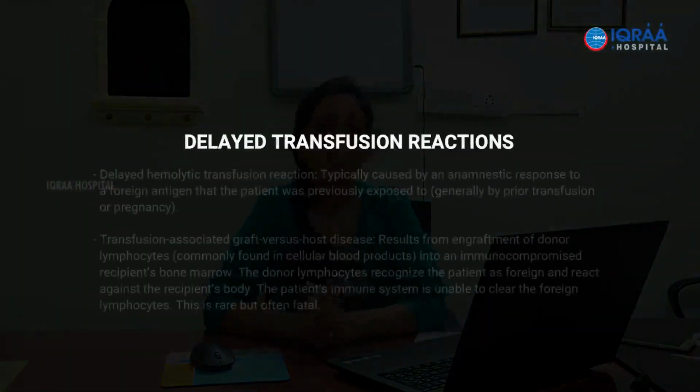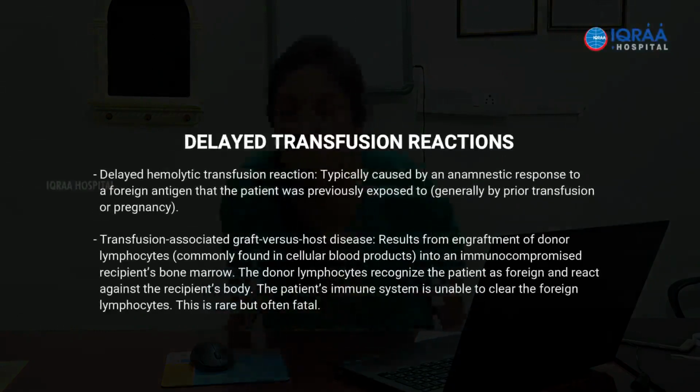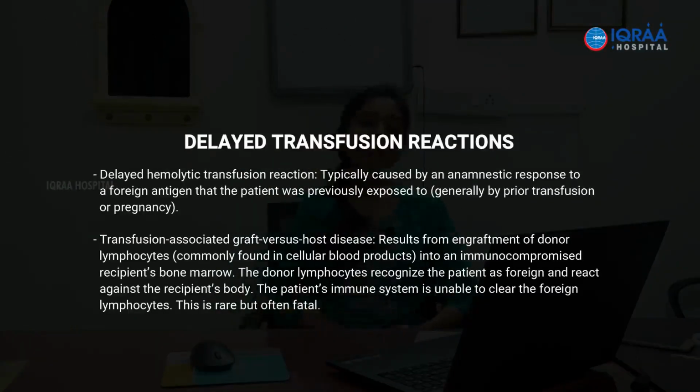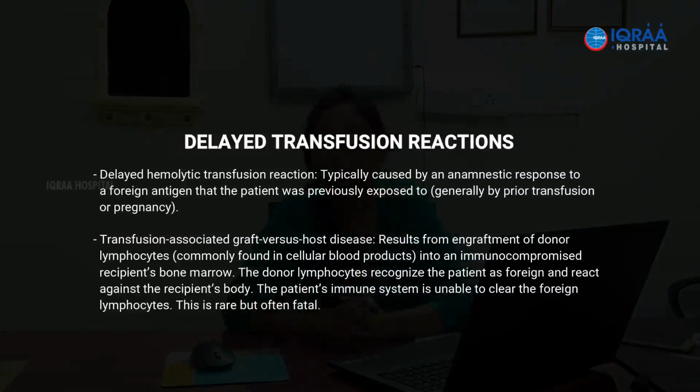Knowing about delayed transfusion reactions. There are two groups of transfusion reactions which you should know. This is because this is not happening immediately post transfusion, so unless you have a high degree of suspicion, you will miss out on these. So you should know about this. There are two types of delayed transfusion reaction. One is delayed hemolytic transfusion reaction, and the other is transfusion associated GVHD, graft versus host disease.